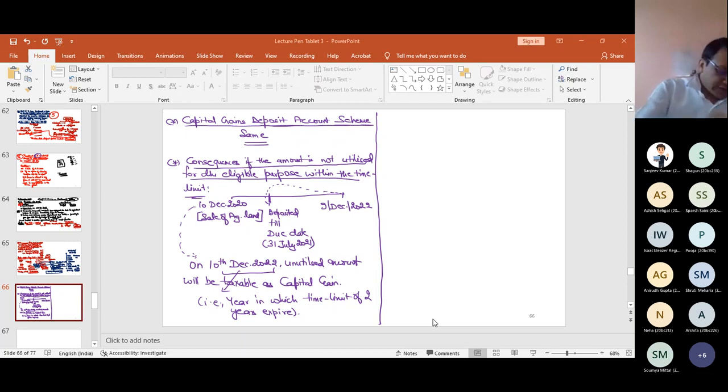So let me tell you the exact limit: 5 crore. The limit last time has been increased to 5 crore. Let me tell you that. This we will do in the chapter PGBP.